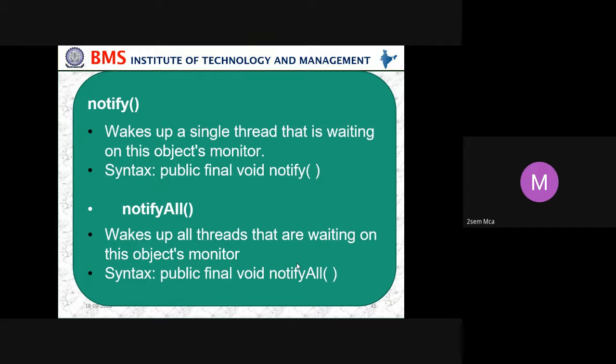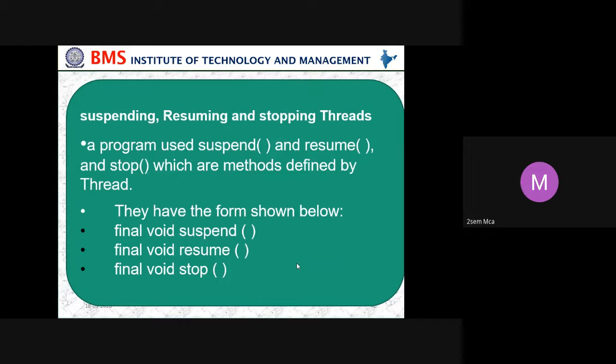NotifyAll wakes up all threads that are waiting on this object's monitor. So if you want only a single thread, then we use notify. Suppose I just call only Akshayani, I am calling only her, but I want to inform the complete class. Then I put a message in a group, so that message is received by everyone. The same way here, notify and notifyAll. Notify means I am messaging only Akshayani. NotifyAll means I am messaging the whole class.